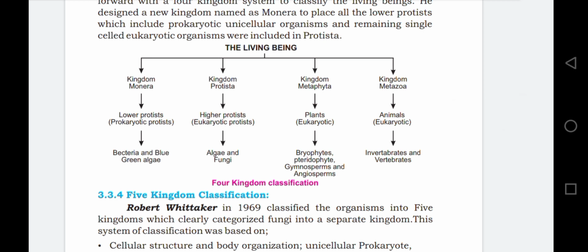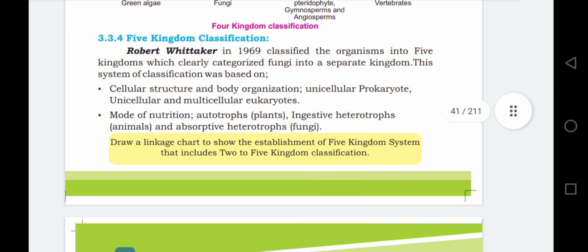today we have to discuss the five kingdom system of classification made by Robert Whittaker. And what was the basis of it? It has two bases. One is the cellular structure, second is the mode of nutrition. Cellular structure means the organism's body may be unicellular prokaryotic, unicellular eukaryotic, or multicellular eukaryotic.